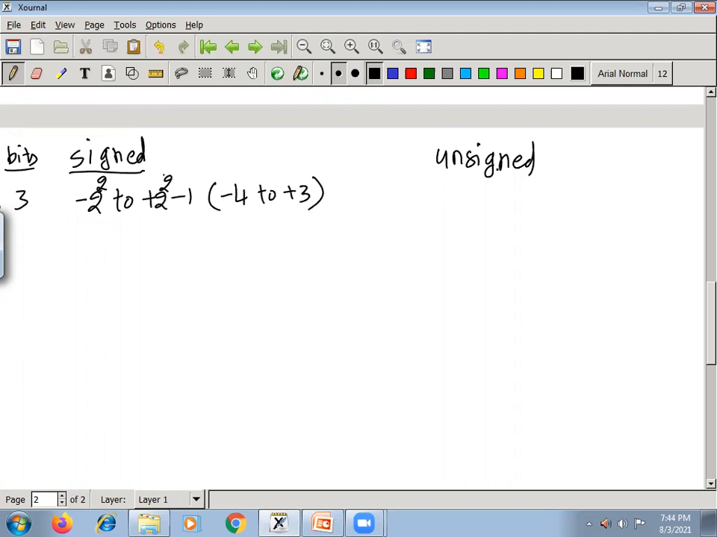Coming to unsigned type, all the bits are used, all the 3 bits are used. So then it is nothing but 0 to 2 power of 3 minus 1, you have to say plus.